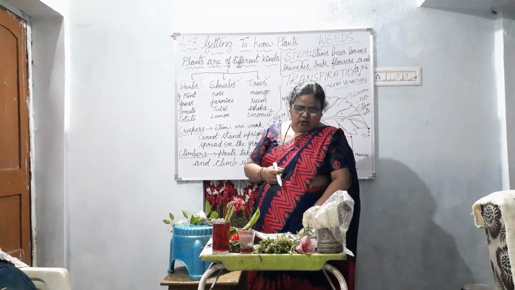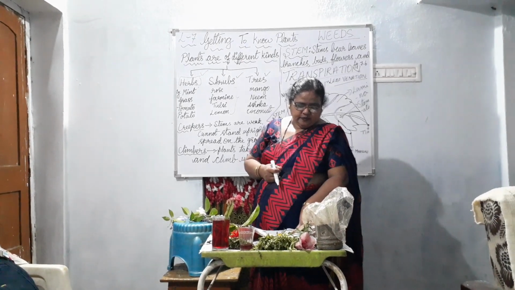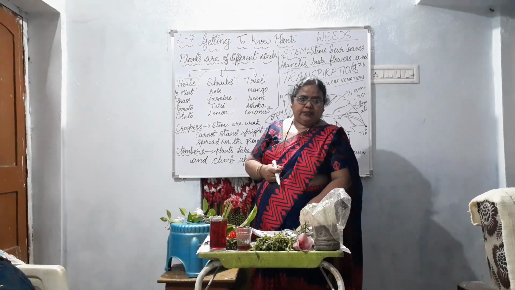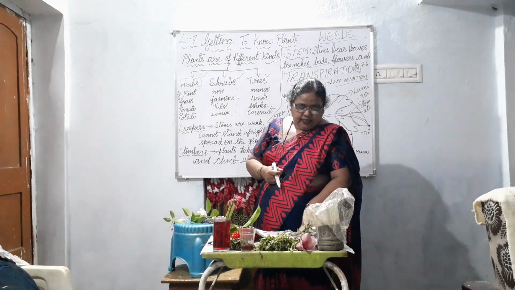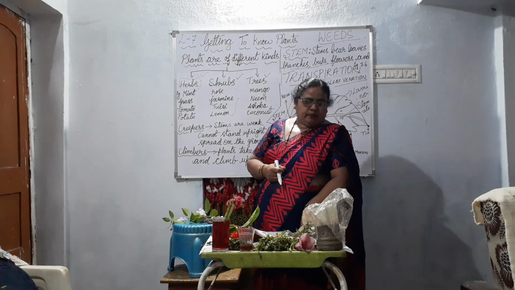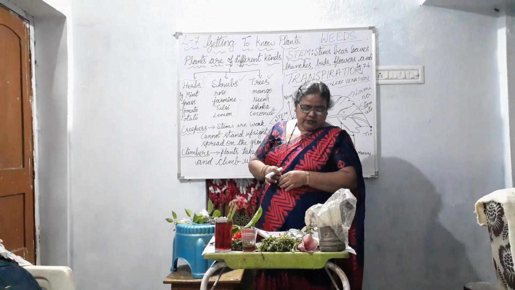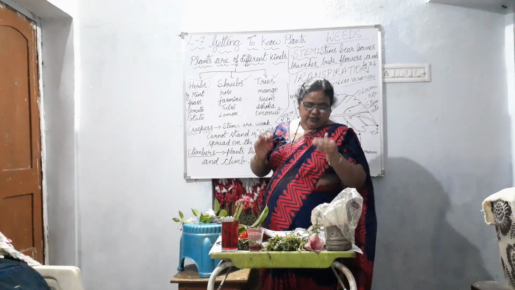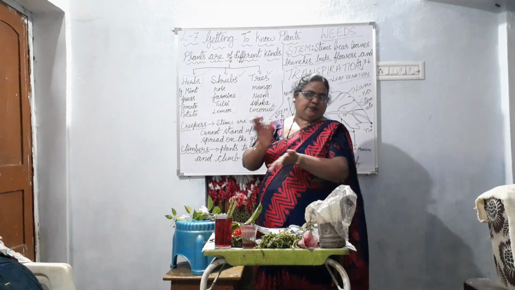So can you think of this and name the process that makes water drops appear on the polythene cover? You just find out. And leaves also have another function. So in the next lesson we are going to learn how leaves have another function. We are going to do the experiment.